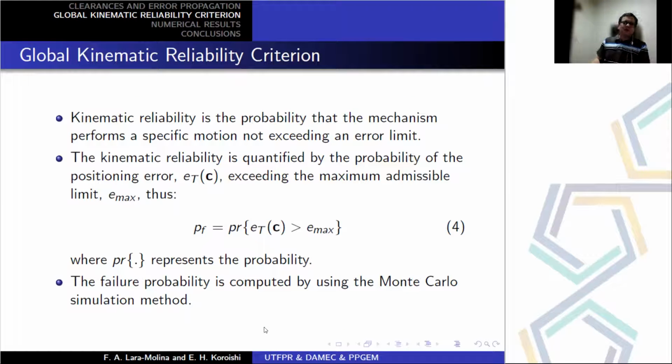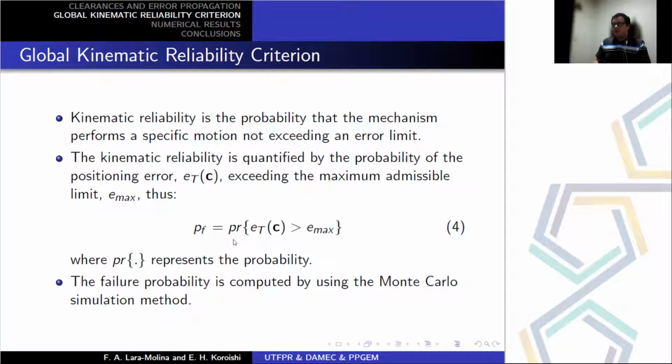The global kinematic reliability criterion basically evaluates the probability that the manipulator exceeds a limit error. In expression 4, we observe the definition of the probability of failure.